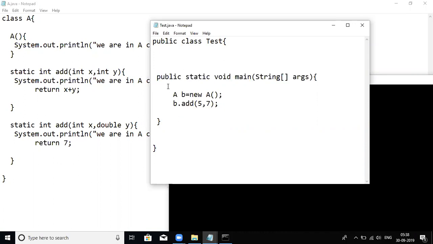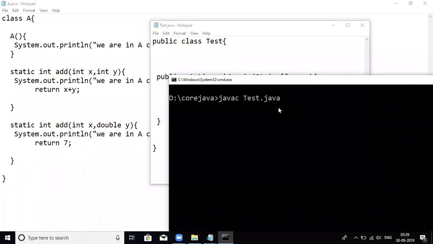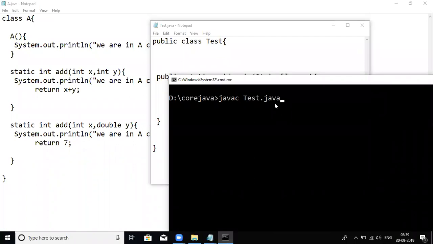No. So can we say this A class is dependent for the test class? Yes, sir. So whatever program you are compiling, if it is using any other classes, all dependent classes will be compiled.